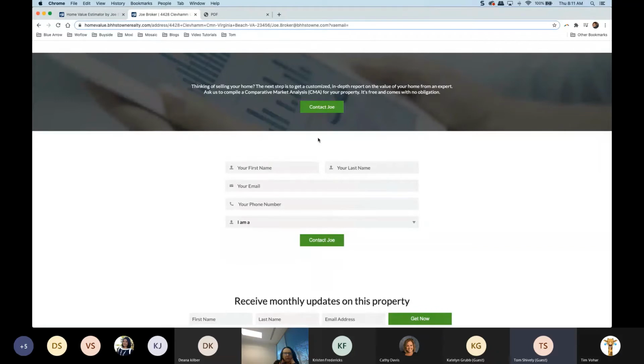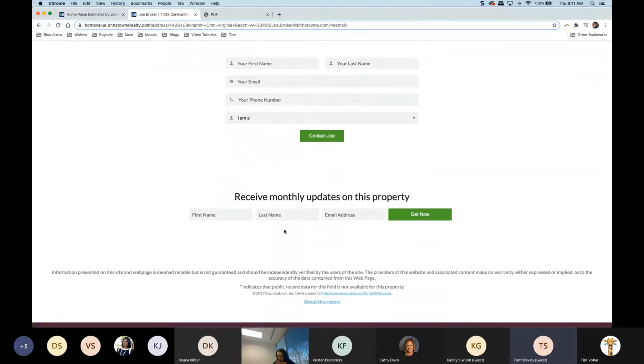And what we notice is that about 30% of people that come to your HVS, when we share this out, when they run their address, leave their contact information, which means there's a huge percentage of people that are coming into our lead section as a really warm lead. So I'm going to have their name, their contact information, their email address, their phone number, all this great stuff that we can see.